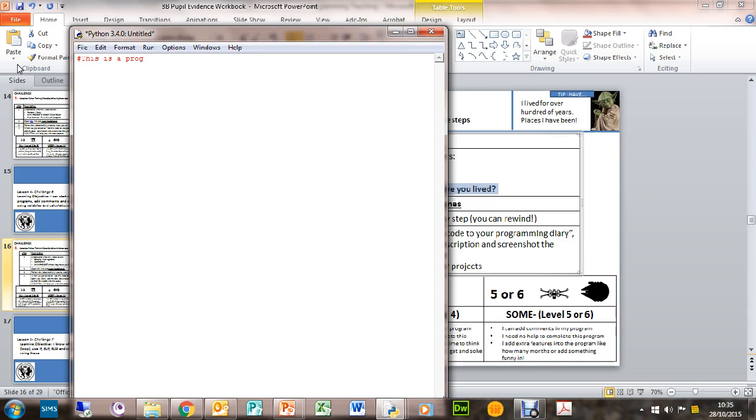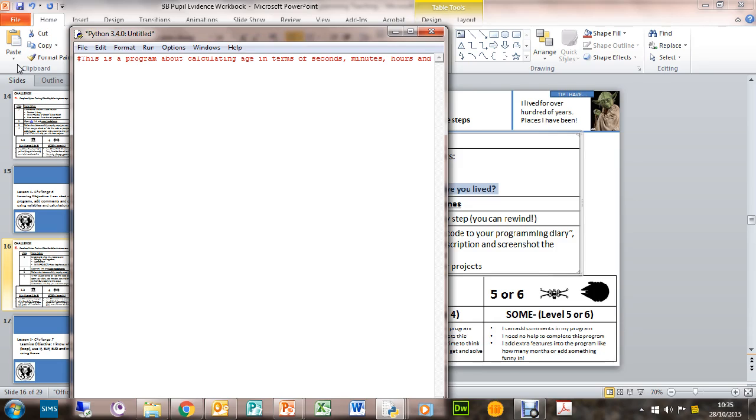This is a program about calculating age in terms of minutes, hours, seconds as well, isn't it? Seconds, minutes, hours, and days. Now this won't actually appear when you run it, okay? So don't worry about this.